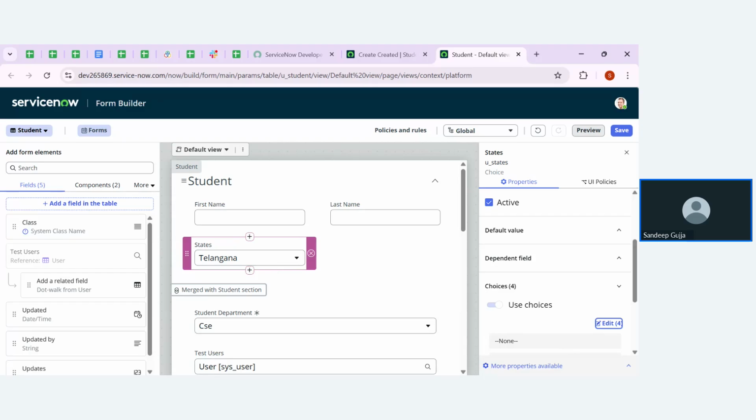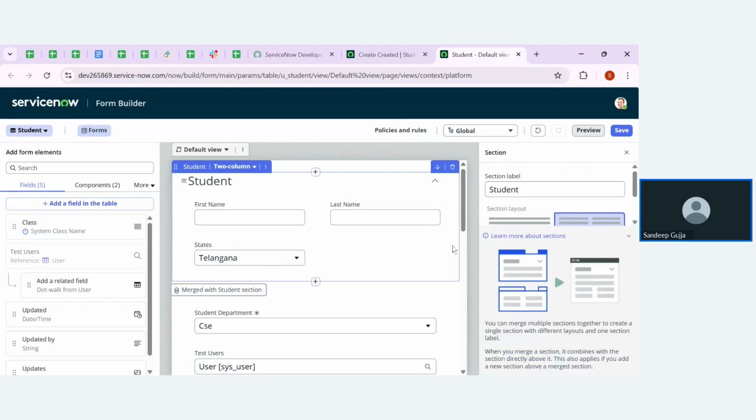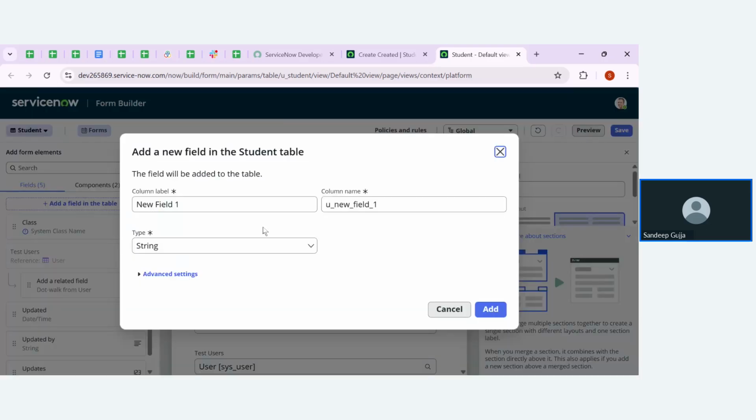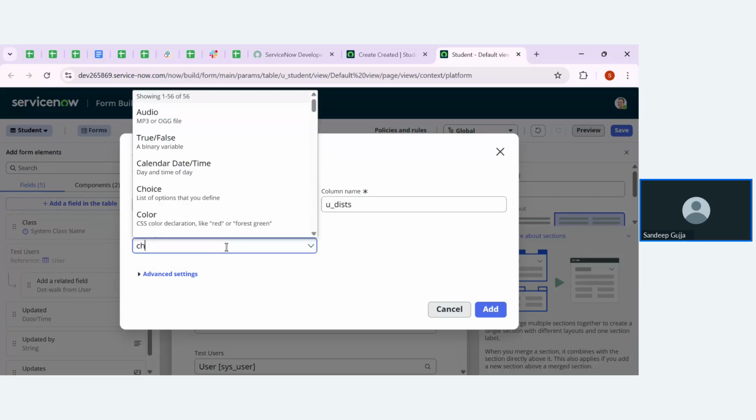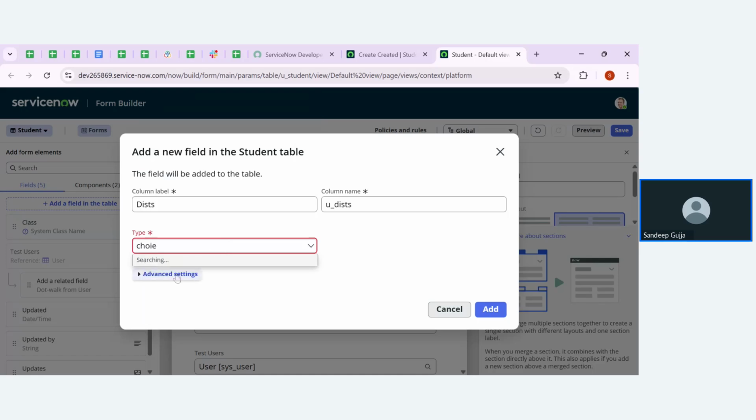Now let me create one more field, in which I'm going to add districts. Let me define the name for that field as districts. I'm mentioning the short form, guys, districts over here, and mention the data type as choice. Pick that, then click on add.